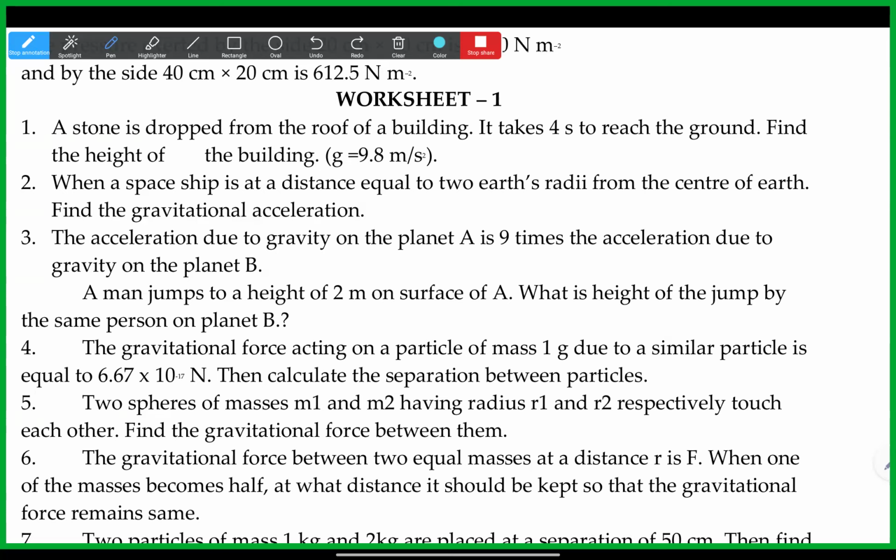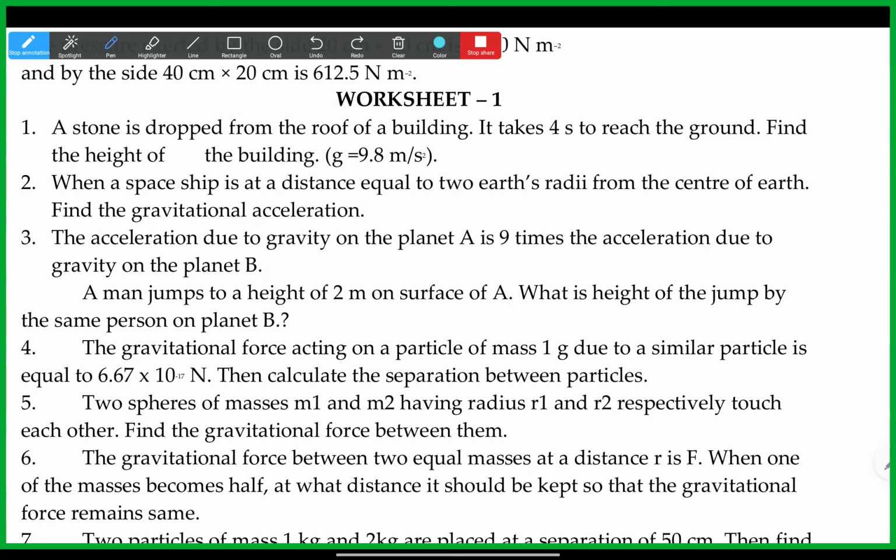So wait, we can write F is equal to m into g. Actually, here g is equal to G capital M by r square. So the distance is 2x means it doubled.